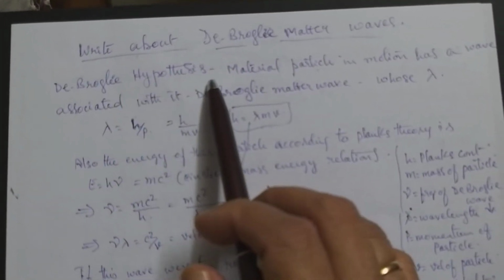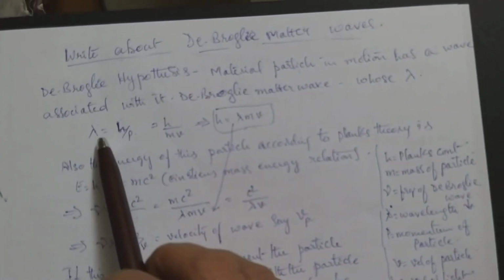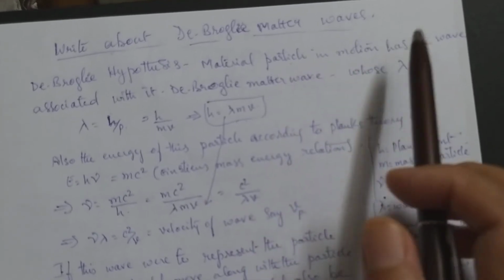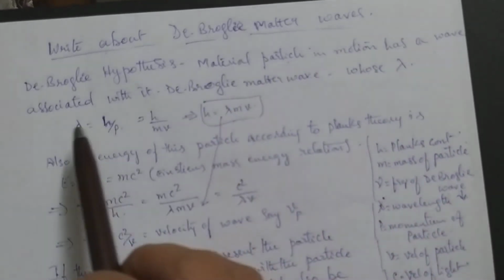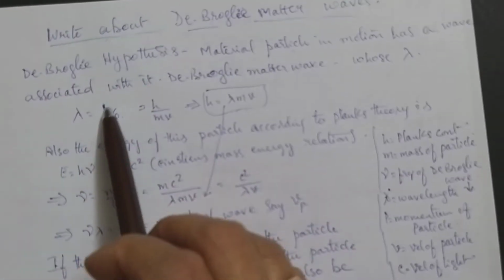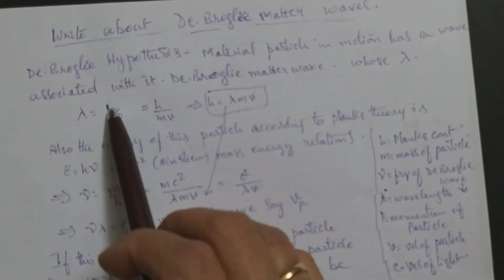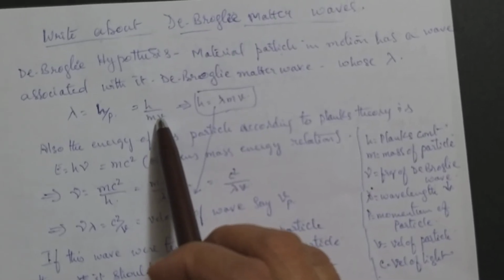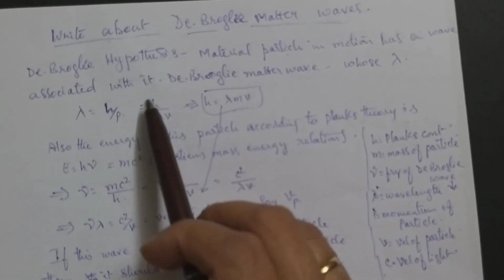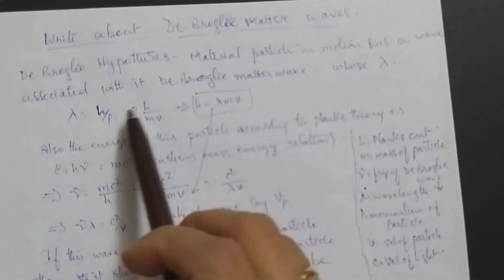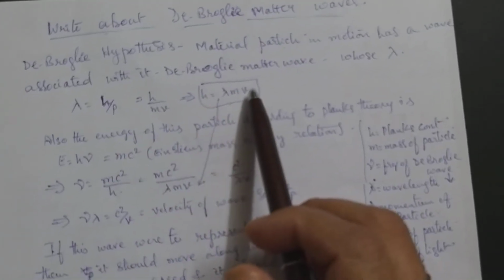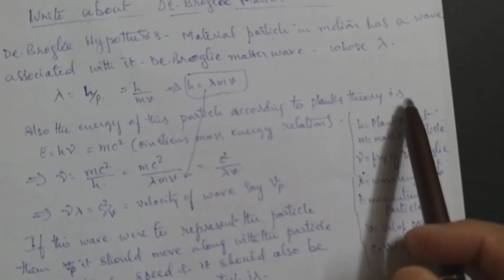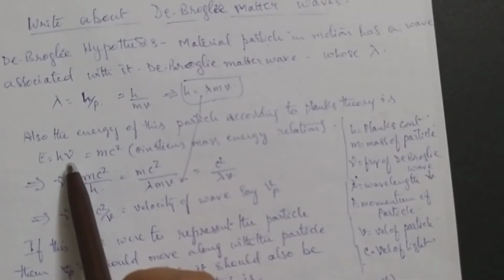Here, the de Broglie hypothesis, as you know, is concerned with a material particle being assigned a wave whose wavelength lambda is equal to h by p. h is your Planck's constant and p is your momentum, mv of the particle. v is the velocity and m is the mass. So if you can find the value of h, later on we'll use it, h is equal to lambda mv. Now also the energy of this particle according to Planck's theory should be h nu.